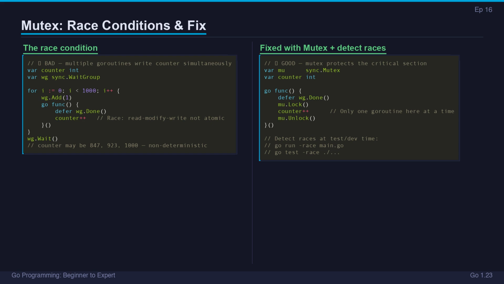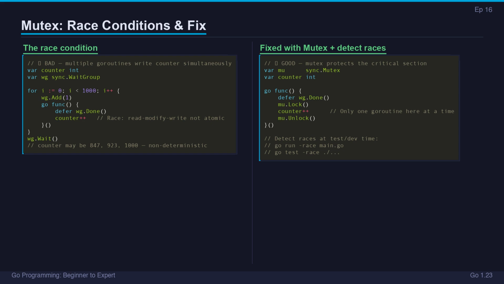A race condition is when two goroutines read, modify, and write the same variable concurrently. The increment operator counter++ is actually three operations: read the current value, add 1, write it back. If two goroutines do this simultaneously, both might read the same value, both add 1, and the final count is 1 less than expected. Run this 100 times and you'll get 100 different answers.